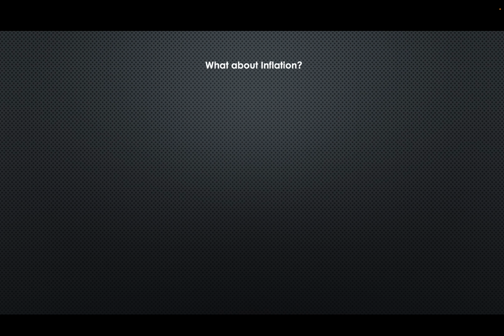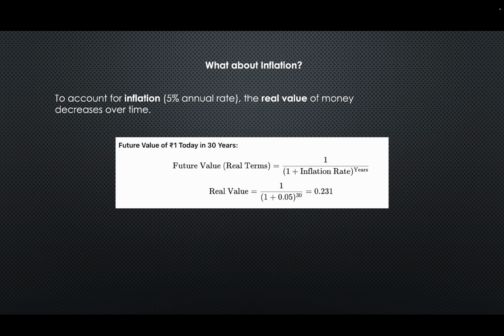But what about inflation? To account for inflation, let's say a 5% annual rate, the real value of money decreases over time. The future value of 1 rupee today in 30 years will be only 0.23 rupees. That's also the power of inflation. So you have to keep in mind that after 30 years, withdrawing 5 lakhs every month is equal to about 1 lakh rupees in today's terms. So we have calculated the total money we invested and the total amount we get after those 30 years.